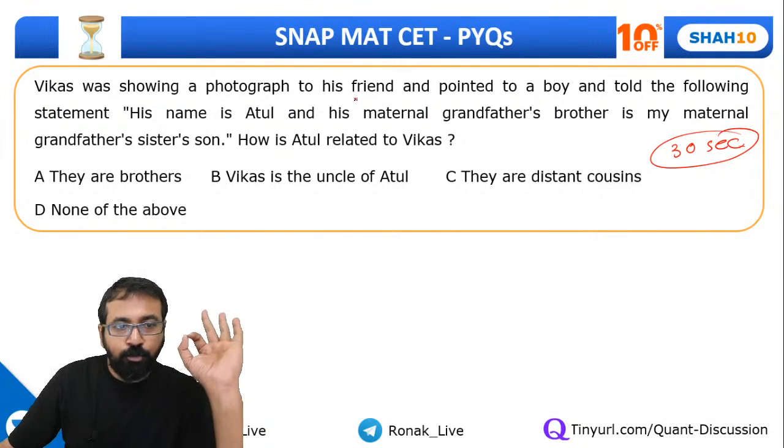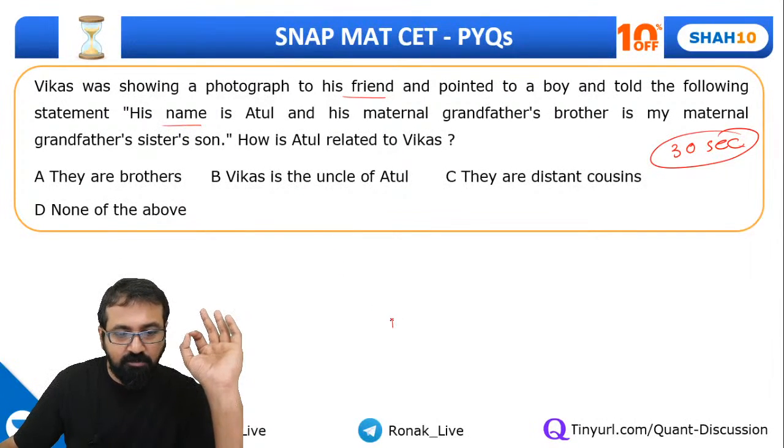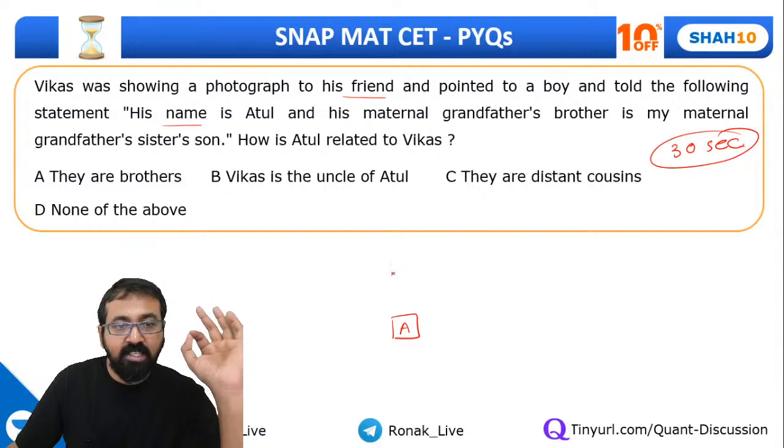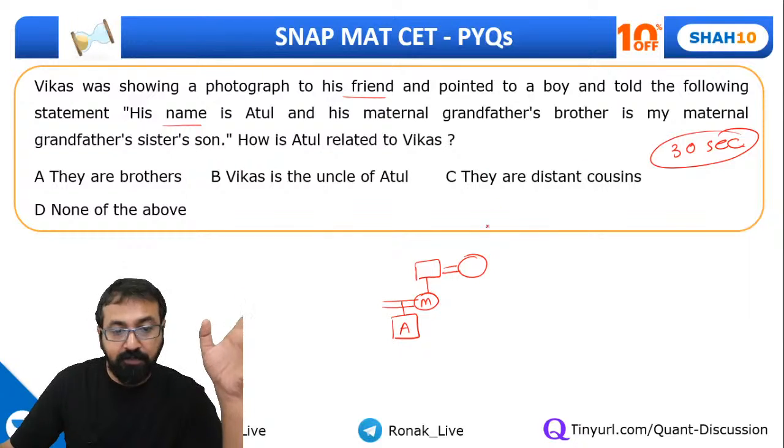Vikas was showing a photograph to his friend and pointed to a boy and told the following statement, that his name, that means the one who is there in the photograph, that boy, his name is Atul. Okay, so he is Atul, and his maternal grandfather, meaning Atul's mother's father, his maternal grandfather's brother.